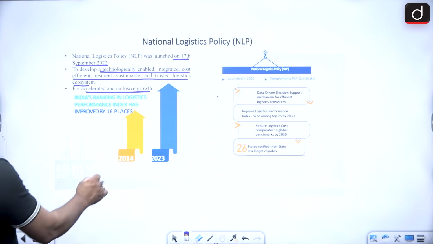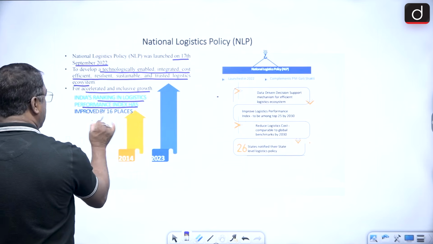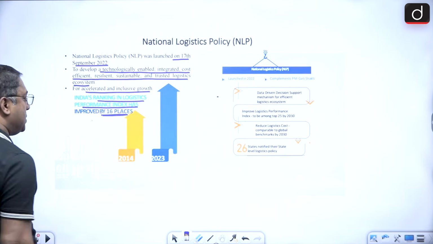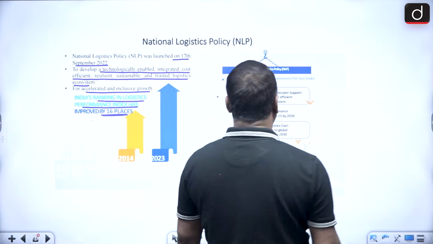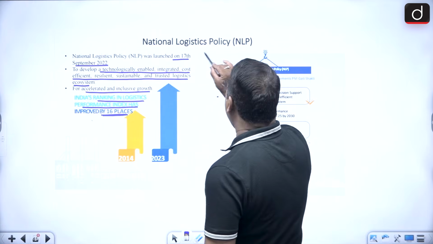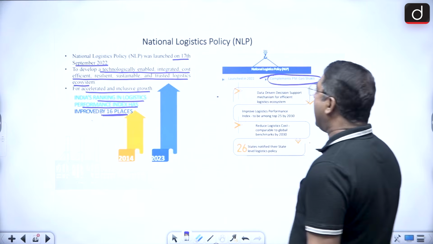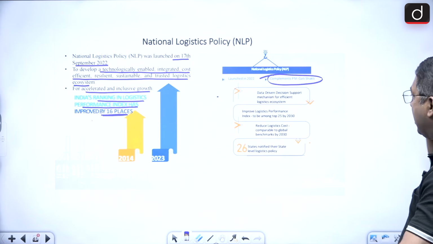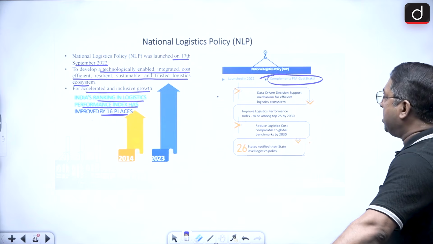And India's ranking in the Logistics Performance Index has improved by 16 places. And this National Logistics Policy was to complement the Pradhan Mantri GatiShakti mission.